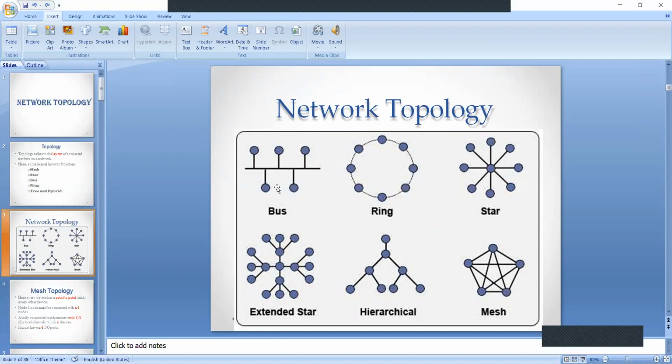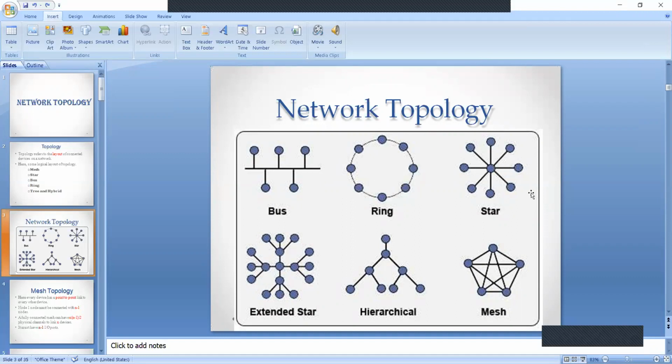In bus topology, several nodes or stations are connected to a single bus cable. The second one, ring topology. In ring topology, the nodes are connected in a ring fashion, so it is said to be a ring topology.